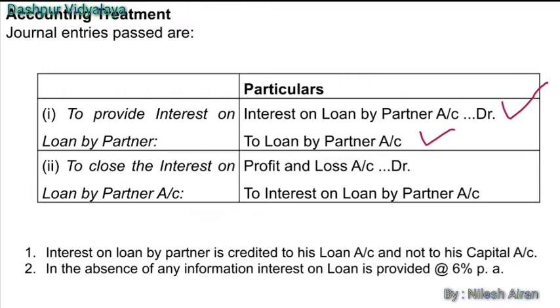Being interest on loan is a loss, it will be transferred to the profit and loss account. So profit and loss account debit to interest on loan by partner. This is the closing journal entry which is passed at the end of the accounting year. Here we have to take care of two things: interest on loan will be credited to the loan account, not to the partner's capital account. And if there is no information given regarding the interest on loan, then we have to charge interest on loan at the rate of 6% per annum.